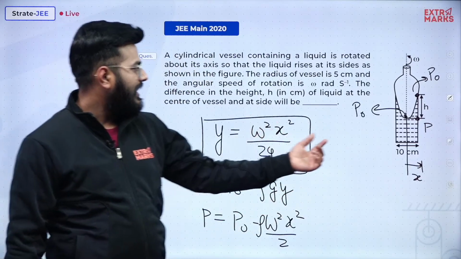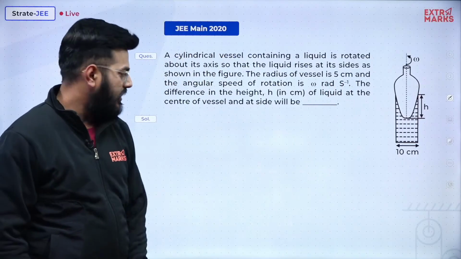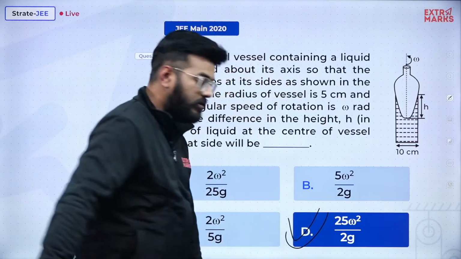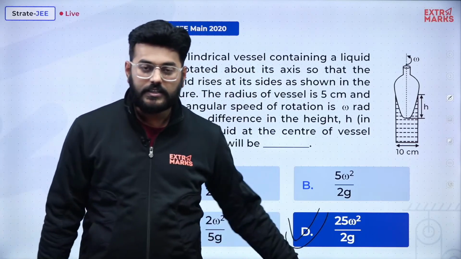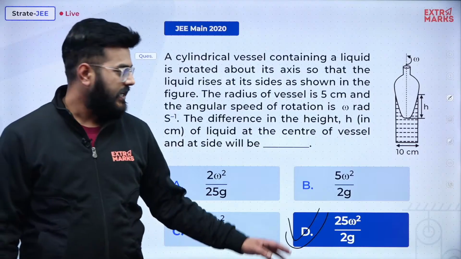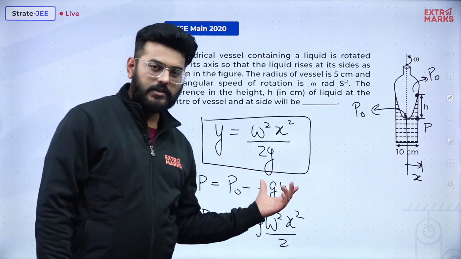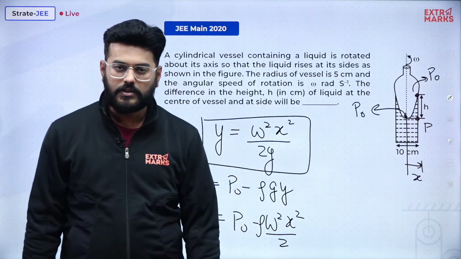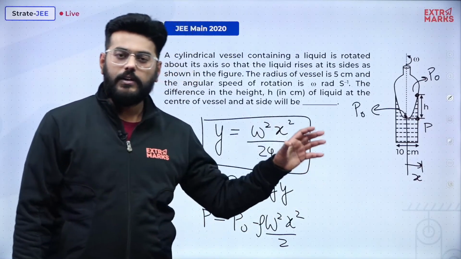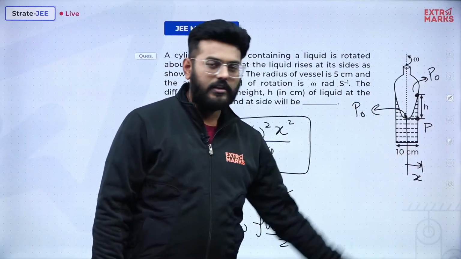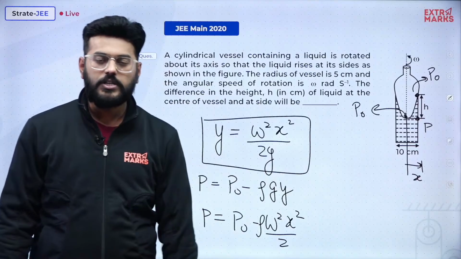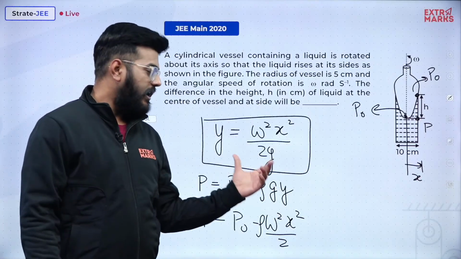So x is 5 centimeter, just replace it over here, and you get the final answer, that is 25 omega square by 2g. Clear? It was a pretty simple and easy one. Okay, if you face any difficulty, just remember this expression, and I even told you how it came. You just need to equate them and you'll get this expression, and using it you can very easily find the real answer. Just remember this expression, because there is one more question I want to discuss in front of you, and there I'll be using this equation.